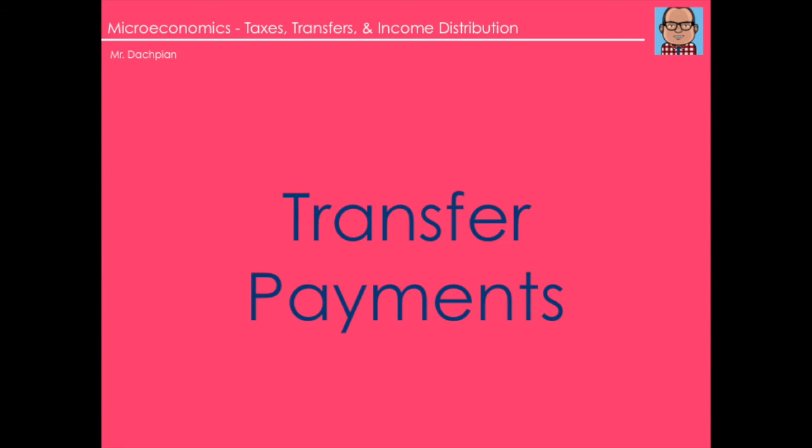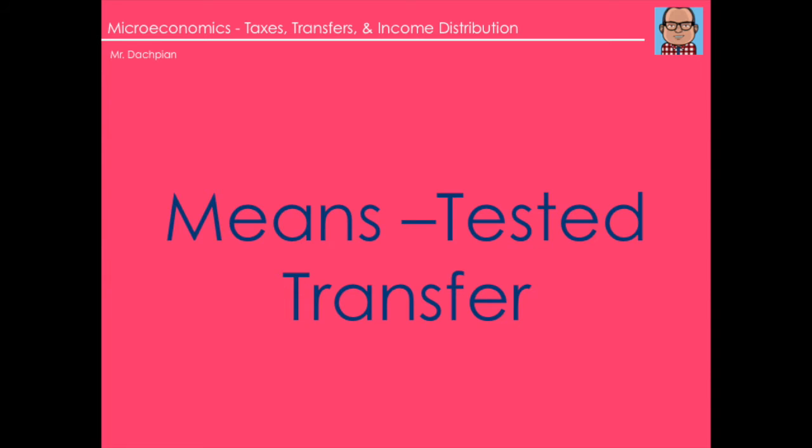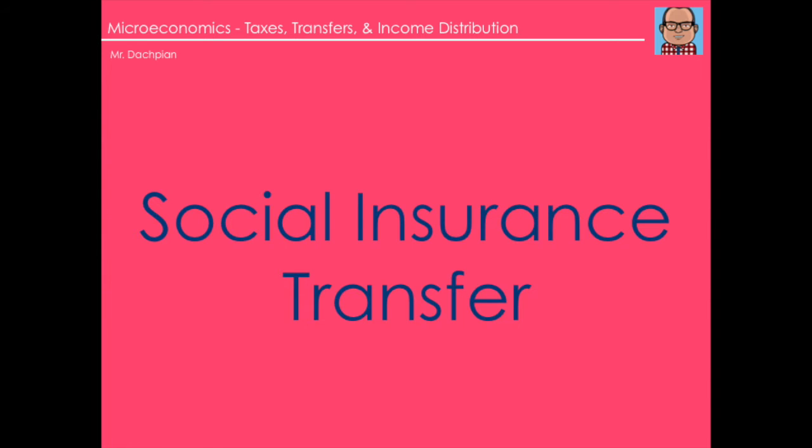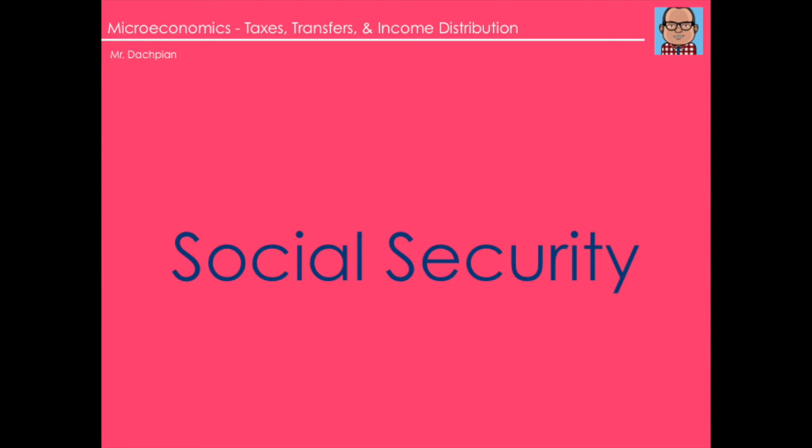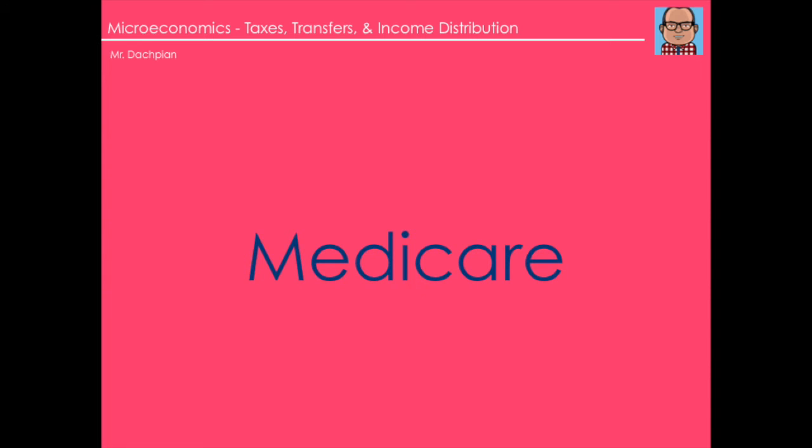Transfer payments are a grant of funds from the government to an individual. The grant can be in cash or in kind and does not require repayment. Means-tested transfer is a transfer of payments that depend on the income of the recipient. Social insurance transfer is a transfer payment such as Social Security that does not depend on the income of the recipient. Social Security is the system through which individuals make payments to the government when they work and receive payments from the government when they retire or become disabled.